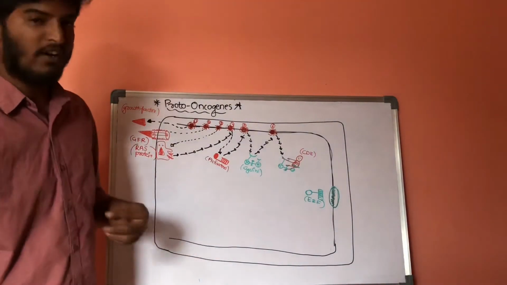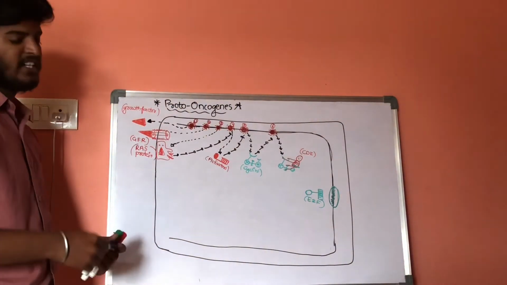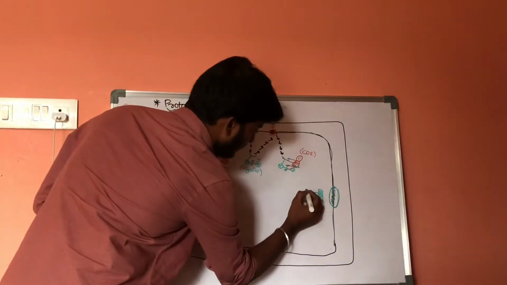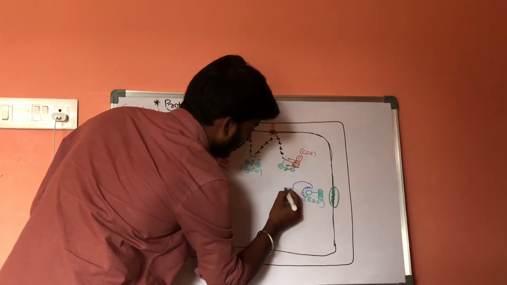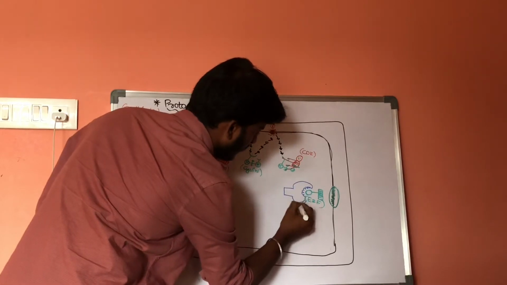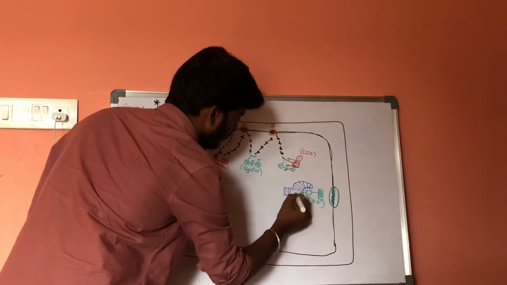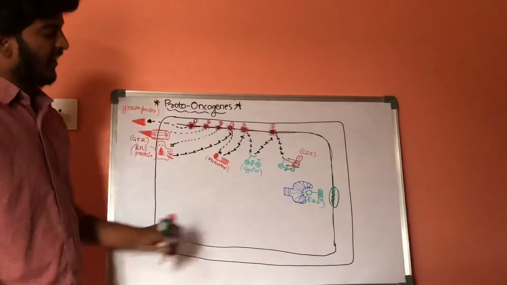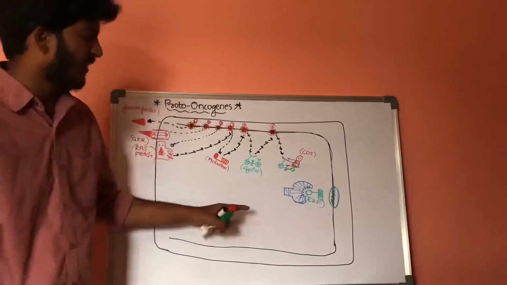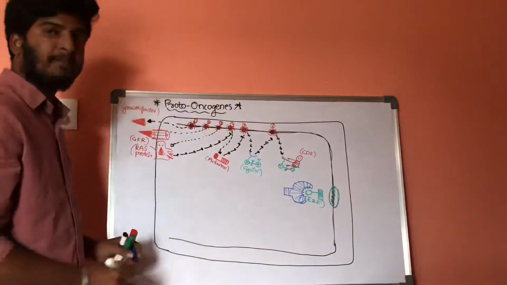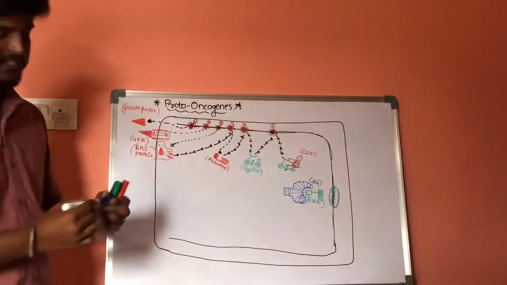But in normal physiology, this E2F protein is kept inhibited in a special protein. The name of this special protein is RB protein.